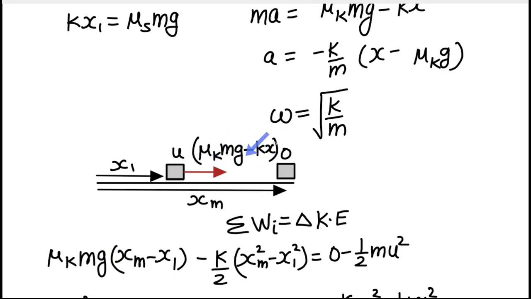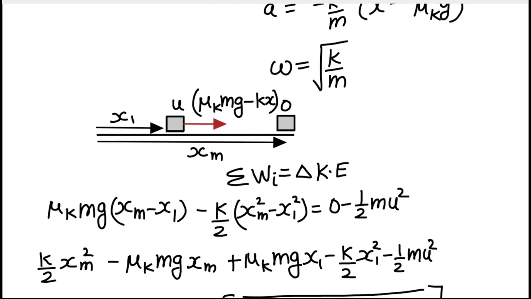This is the net force that is acting towards the right. This part, mu k mg, is the friction force. Work done by this will be equal to force into displacement, that is xm minus xi. This is the displacement towards the right, right? And work done by the spring force can be written as minus k by 2 times x final square minus x initial square, equal to final kinetic energy minus initial kinetic energy.